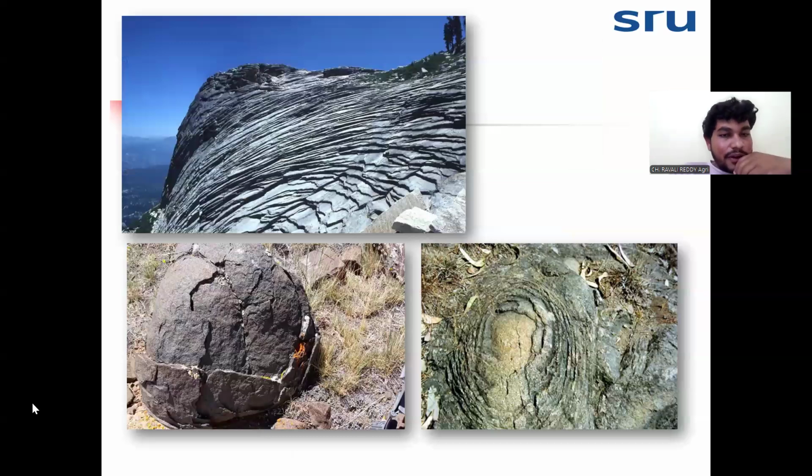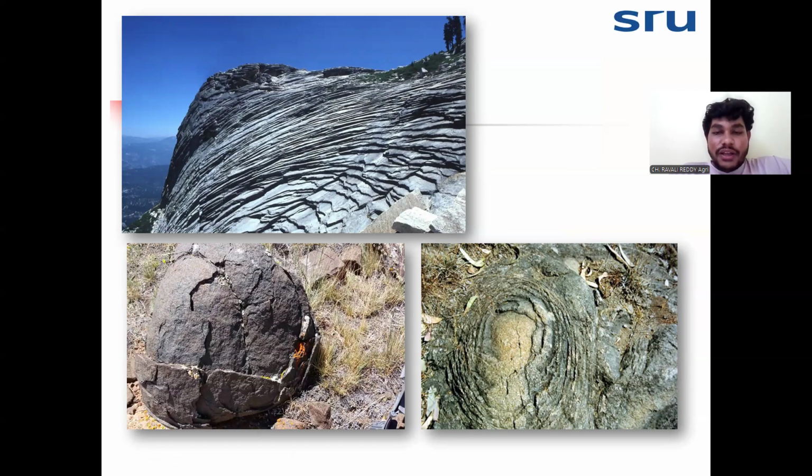So like this, one layer will be removed, then a second layer, then a third layer, and like that, different numbers of layers will be removed. Because of the removal of layers one by one from the earth's surface, this weathering is called onion type weathering.